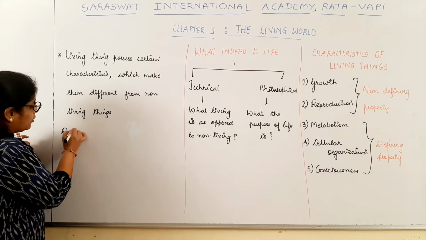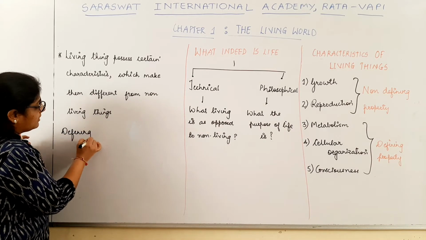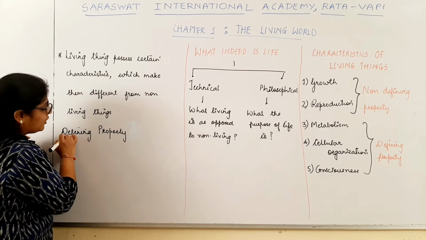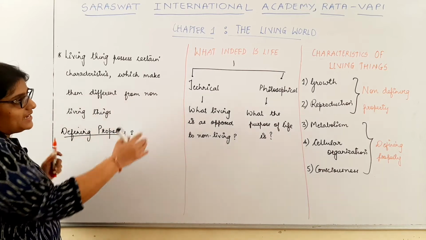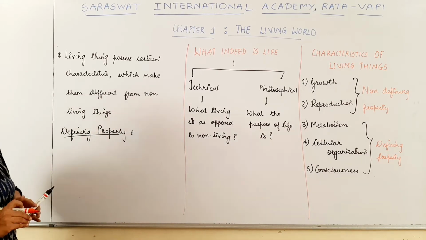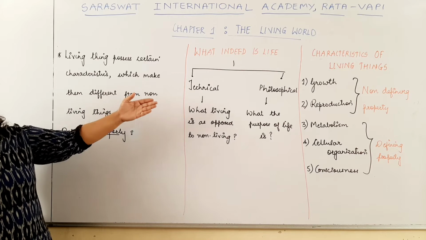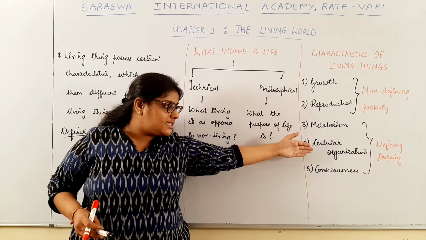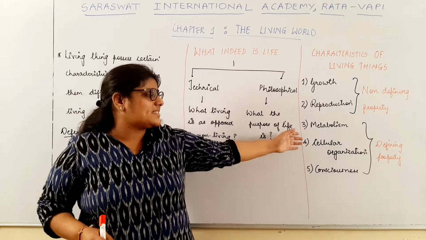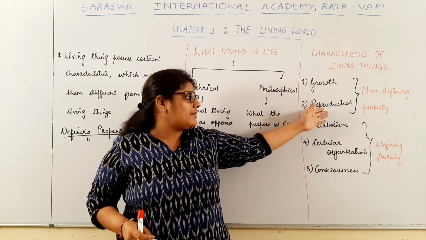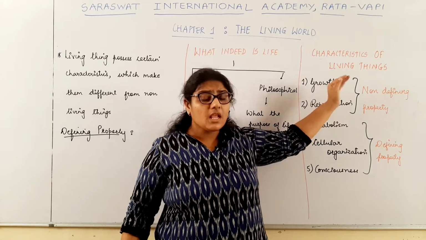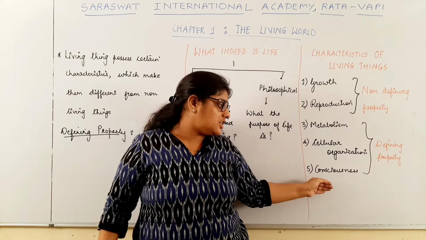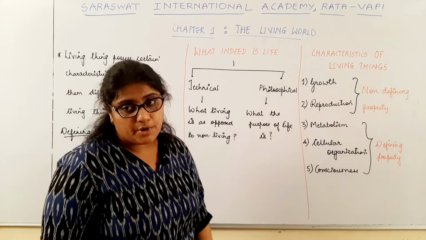So what do you mean by the term defining property? There are 5 main characteristics of the living organisms: growth, reproduction, metabolism, cellular organization, and consciousness, out of which growth and reproduction are non-defining properties, and metabolism, cellular organization, and consciousness are defining properties.